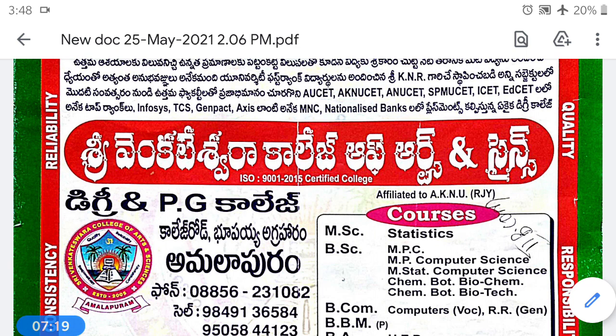If S is an aggregate, X belongs to S. If there exists a real number L belongs to R such that X greater than or equal to L for all X belongs to S, then L is called a lower bound of S. That is, whatever element in S must be greater than or equal to some L belongs to R. Then that L is called lower bound of S. Then the aggregate S is said to be a bounded below set or bounded below aggregate.